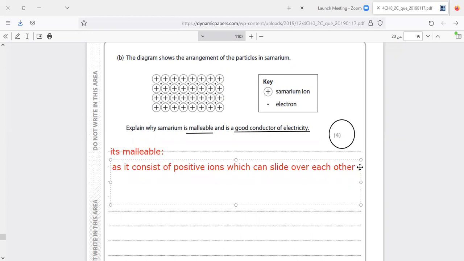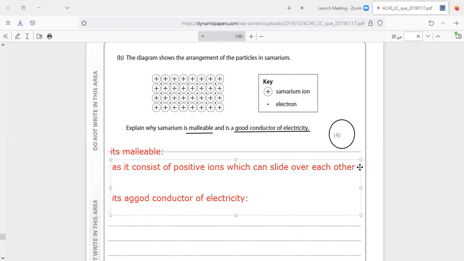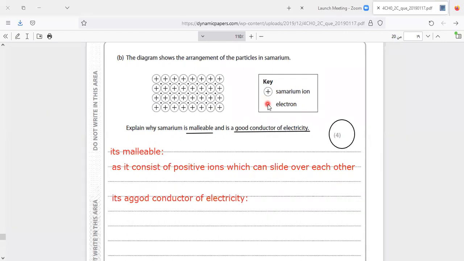And it's a good conductor of electricity. Why is samarium a good conductor of electricity? As you see here, what he said in the key, the dots are electrons. These dots are electrons. As you know, the electrons which exist in the metal are called delocalized electrons, as it contains